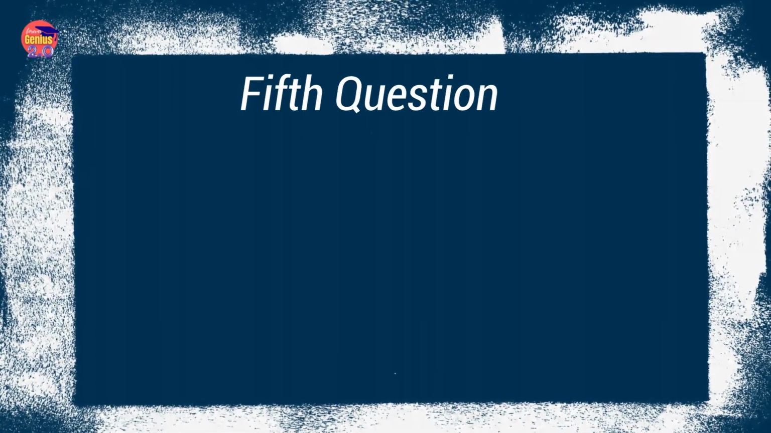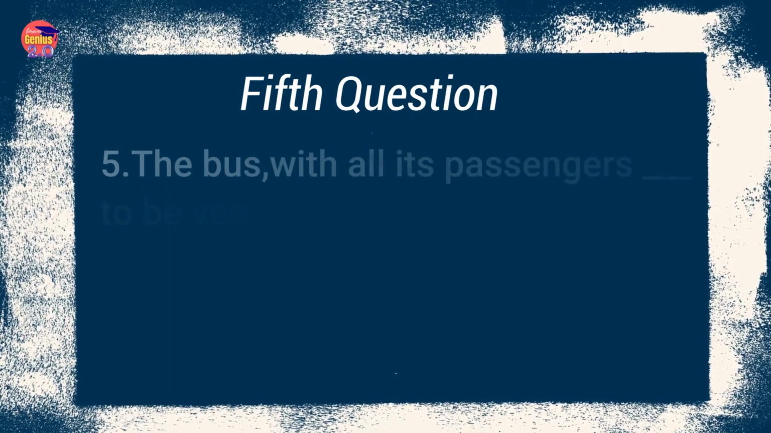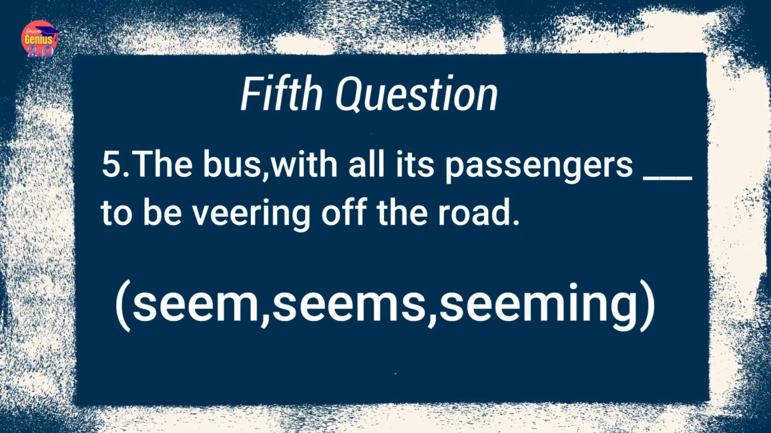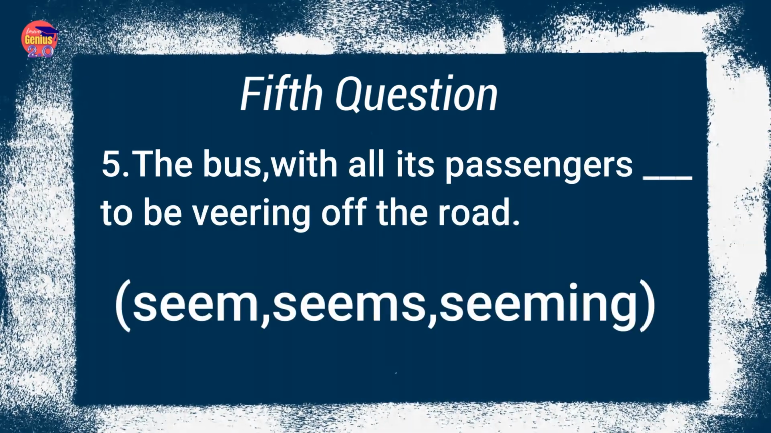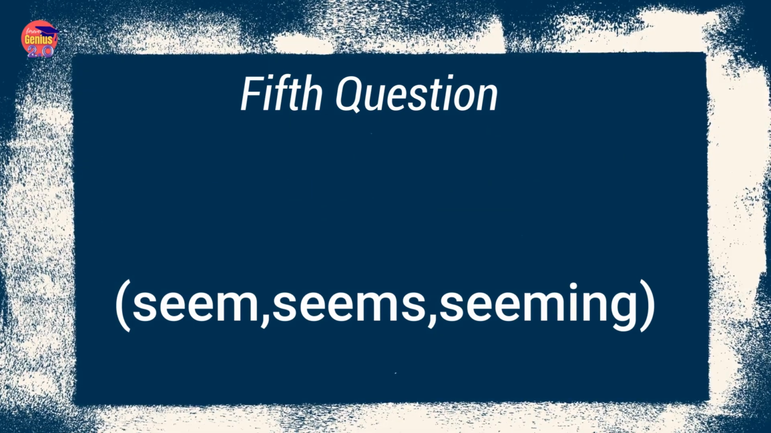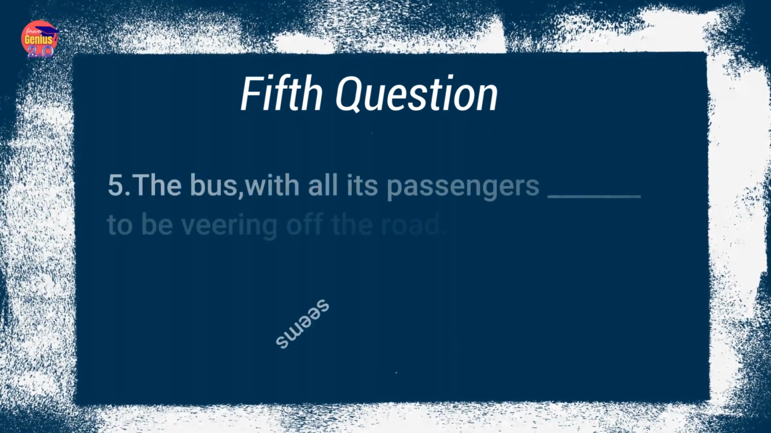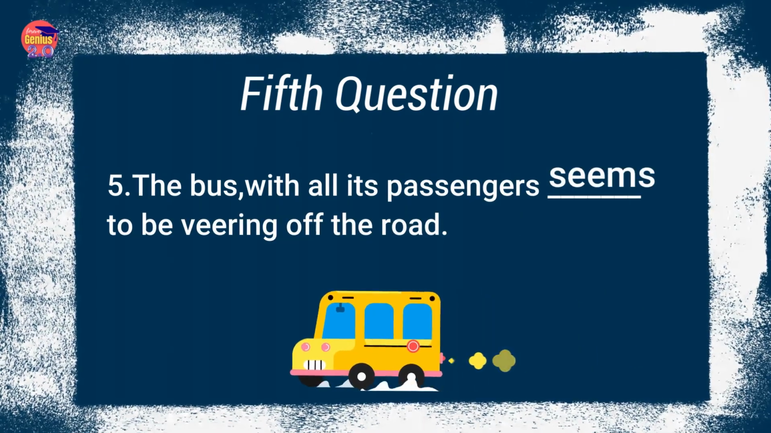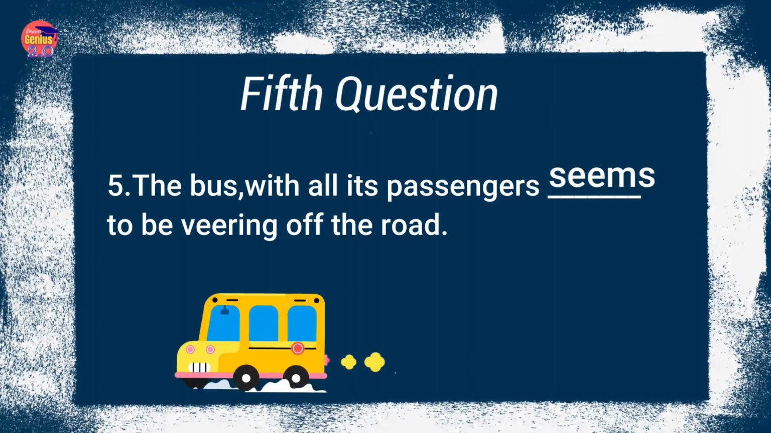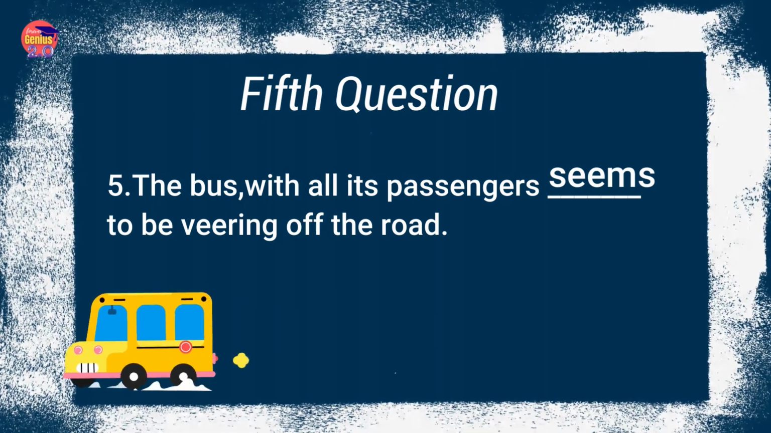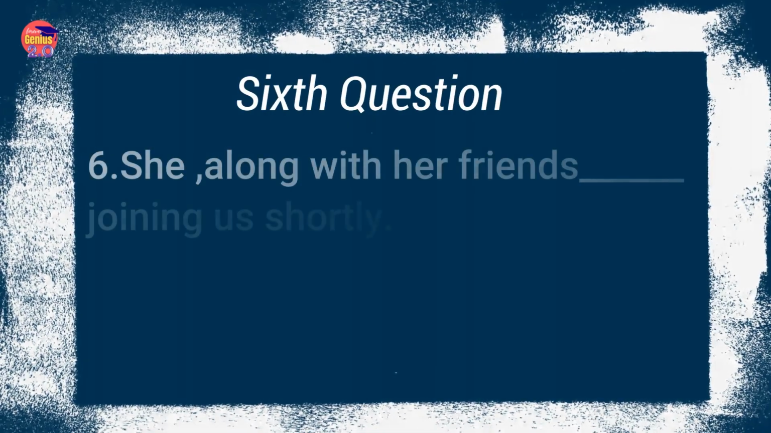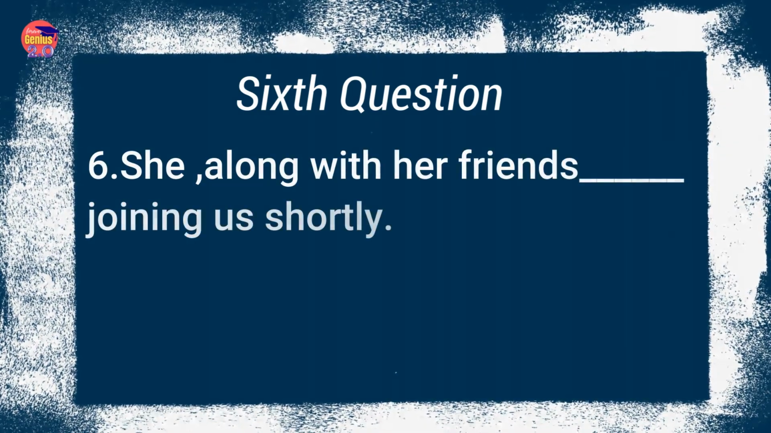Our fifth question: The bus with all its passengers dash to be veering off the road. Options are seem, seems, seeming, and the correct option is seems. Here the subject is the bus, not the passengers, and bus is singular. Therefore, we are using the singular form of the verb seem, that is seems.